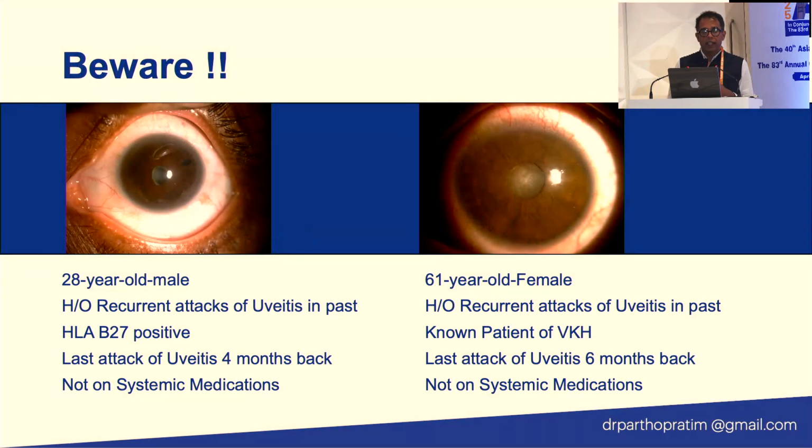I'll give you two case scenarios. You see here, a 28-year male complains of recurrent attacks of uveitis in the past, HLA-B27 positive, last attack of uveitis 4 months back, so it's quiet for 3 months, and not on any systemic medicine. And here you can see a 61-year-old female, recurrent attacks of uveitis in the past, known case of VKH, last attack of uveitis 6 months back, not on any systemic medication. If you are going for a cataract surgery in these patients without starting a medication or waiting for at least 2 to 3 months, you are definitely going to burn your finger. So this is very important to understand.